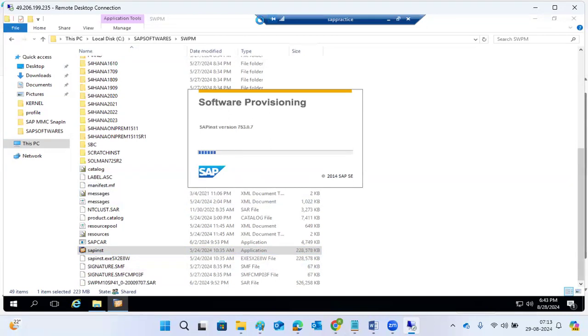These are the softwares we downloaded. The SWPM tool, you downloaded as a SAR file. You have extracted it, and these files are created. In those files, there is a sapinst.exe file. You need to double click, meaning execute, that file. Then it will open a URL in the browser.